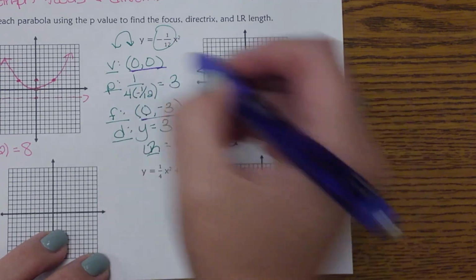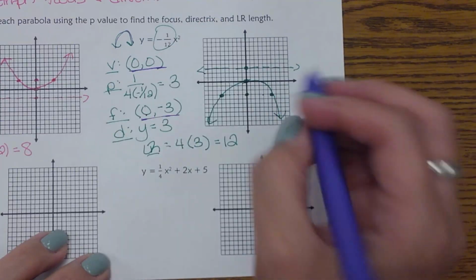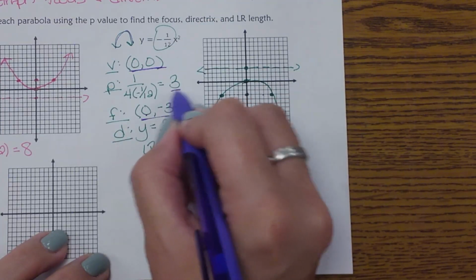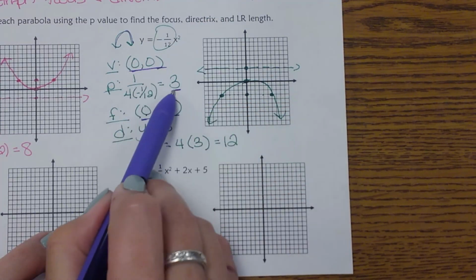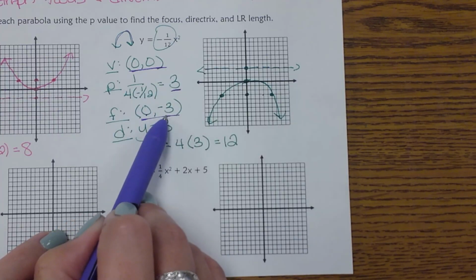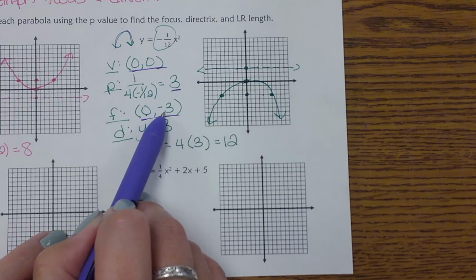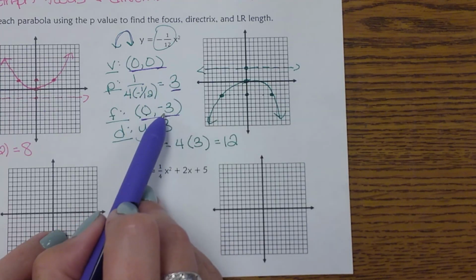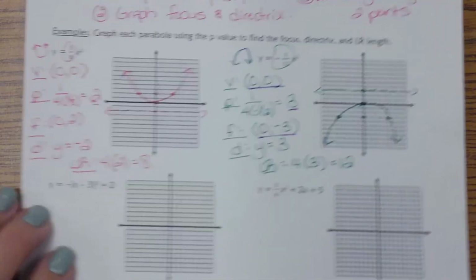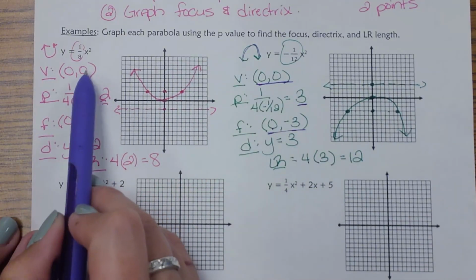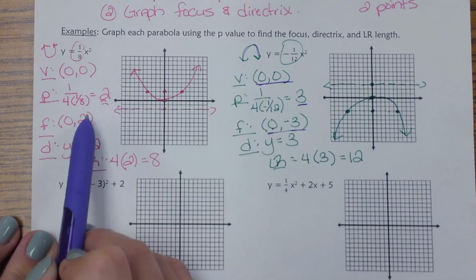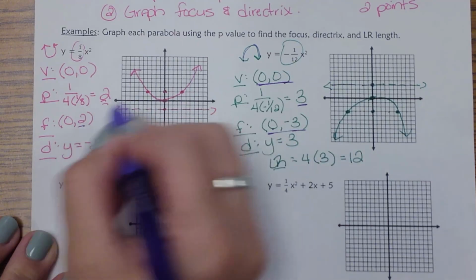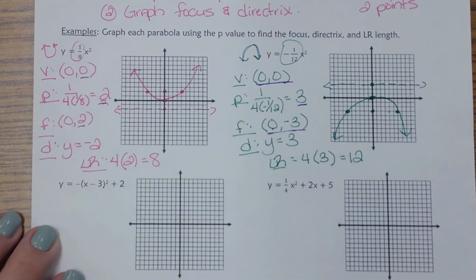And then here, because it was opening down, that was at -3. All I did was 0 minus my p-value, gave me my new y for my focus. So that one was just 0 minus 3 because I went down and I got -3. Notice on this one, it was facing up, so I did 0 plus 2 and got 2.